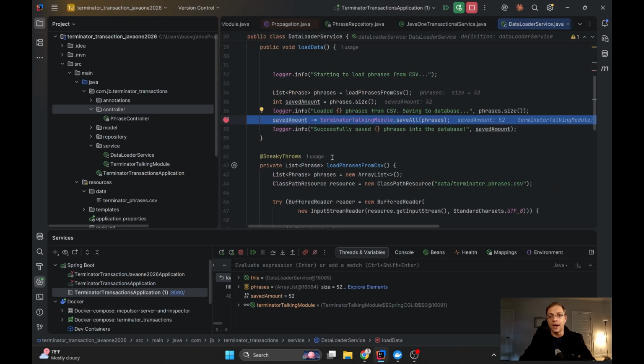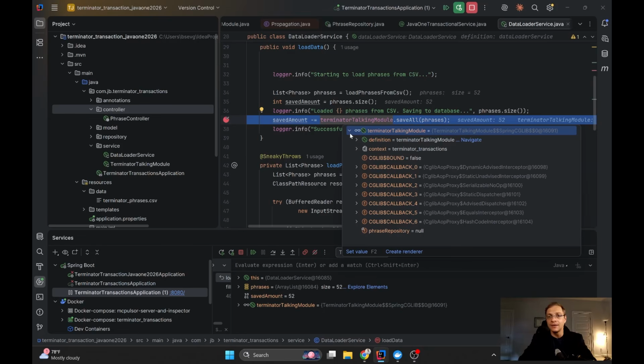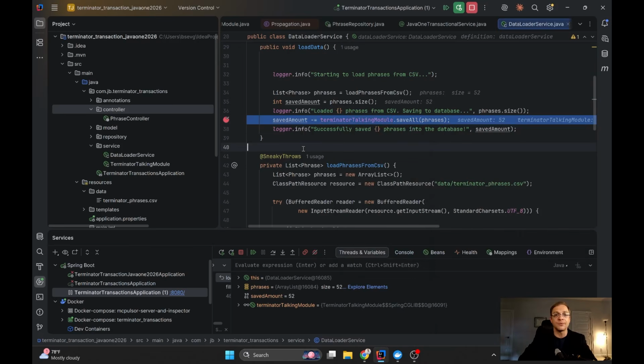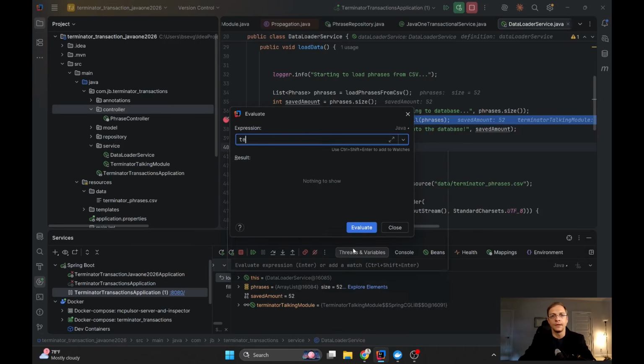Everything is good, but IntelliJ says that this class name is not exactly terminator token module. You see, the name of the class is cglib AOP proxy dynamic advice interceptor and so on. So the name is totally different. Let's ask the exact name of the class. Let's do evaluate expression and let's get class.